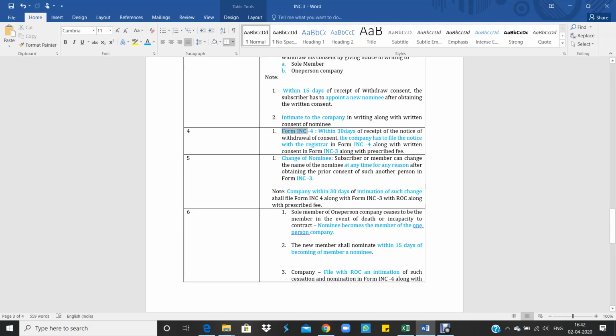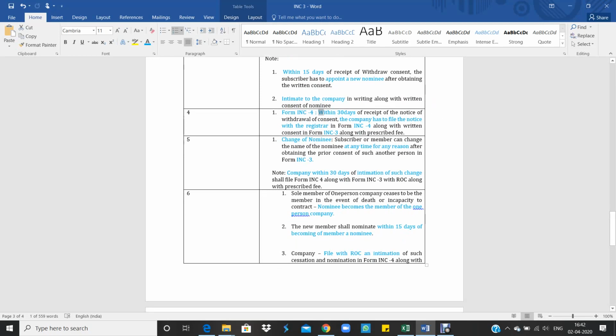The company has to file INC 4 with the ROC within 30 days of receipt of notice of withdrawal of consent, along with the written consent in form INC 3 and the prescribed fee.